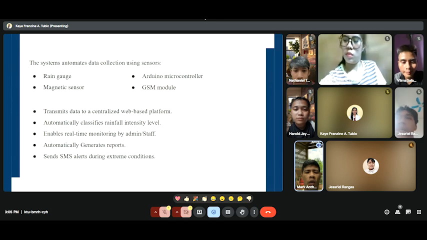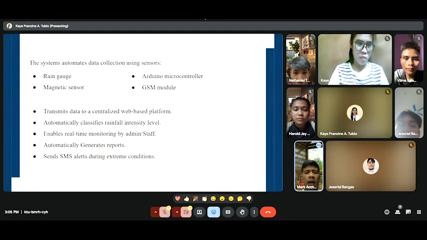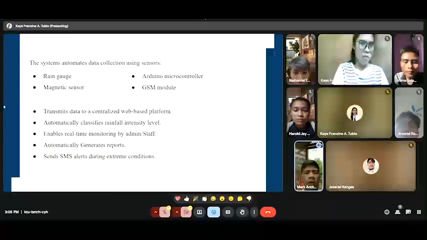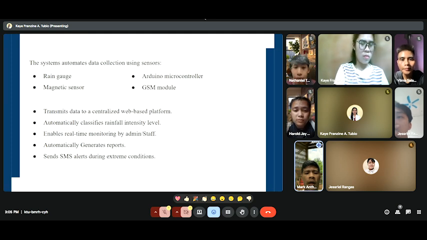It also allows real-time monitoring by admin and staff, generates reports automatically, and sends SMS alerts during extreme conditions. This solution improves accuracy, efficiency, and most importantly, community safety. That includes the narrative part.